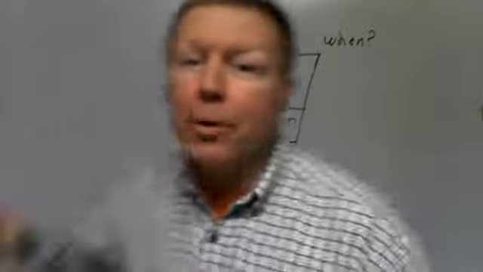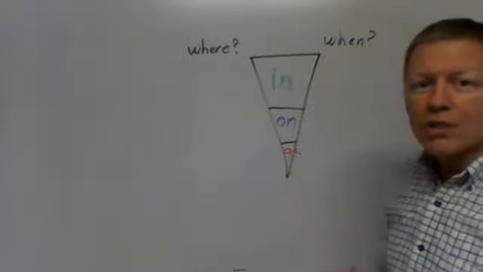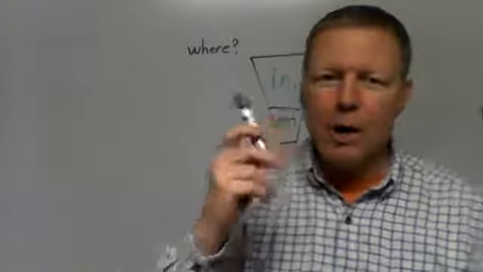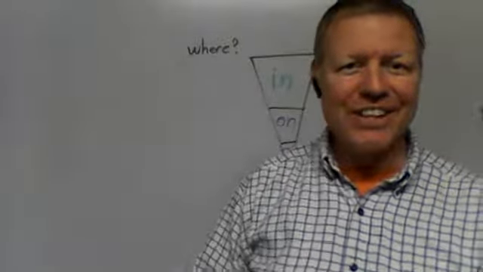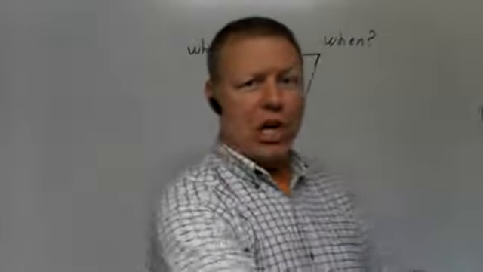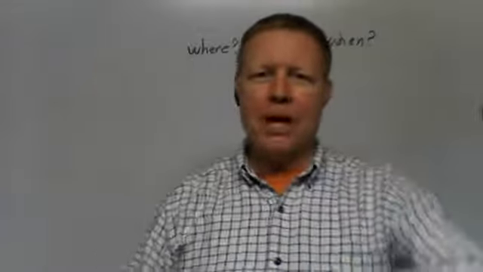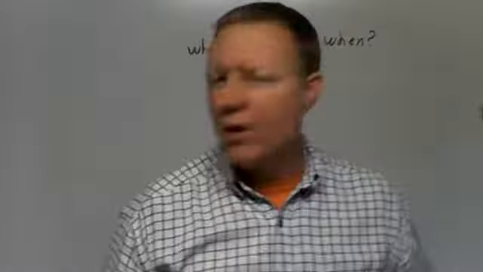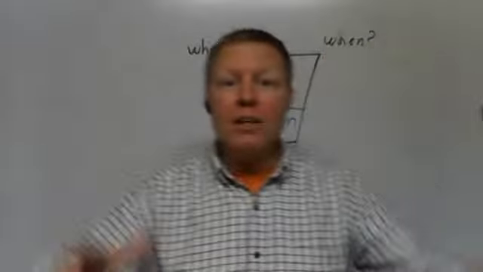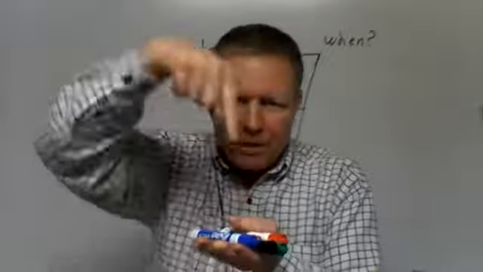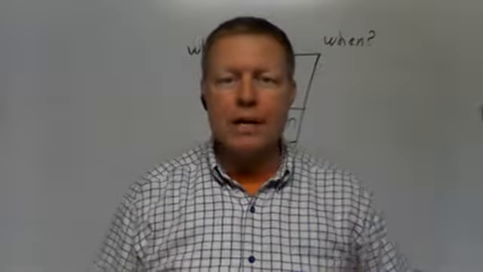Now, for the purposes of the in, on, at triangle, we're not talking about where is the pen? The pen is in my pocket. Right? I'm not saying, where did he go? He's in the kitchen. The pen is on the table. No. We're not talking about that. Okay? We're going to answer the question where by looking down at a map. Okay? And we're going to find specific locations and large areas.